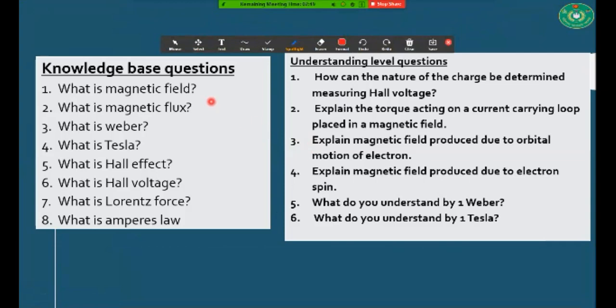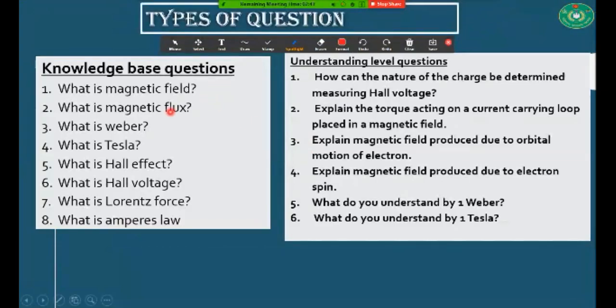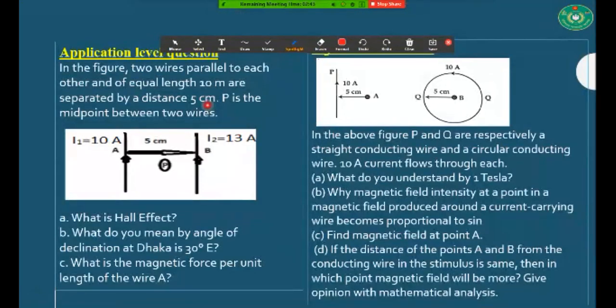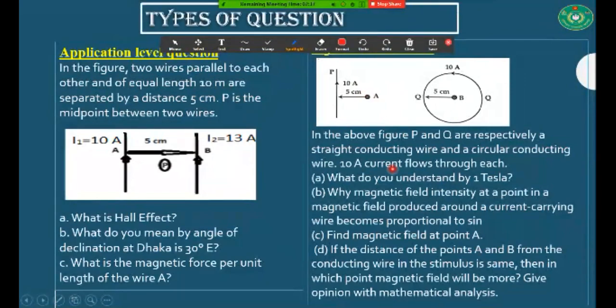Now, some questions are inserted here. Please look at this. These are application level questions and higher order level questions. You should try your level best to solve these questions, and these two questions are very important to all of you. Please solve them. If you have any problem, please knock me.